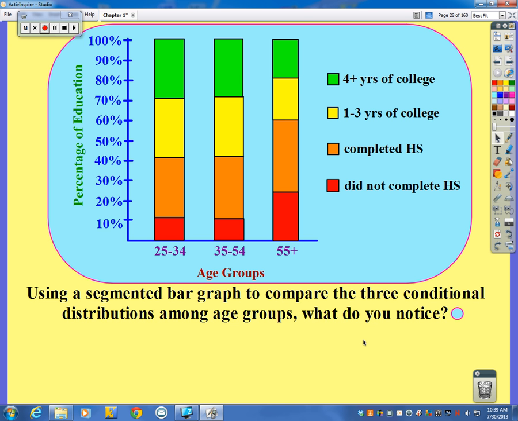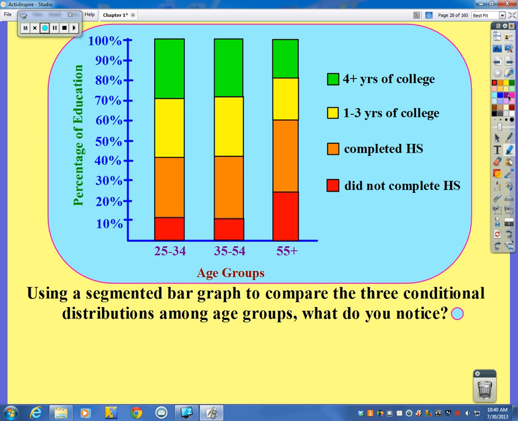All right, now if I went and did what I just did for all of the different educational levels, and I made a segmented bar graph out of it, this is what it would look like. Okay, so using a segmented bar graph to compare the 3 conditional distributions among age groups, what do you notice? Do you notice any kind of patterns, any similarities between the age groups and their years of educational experience?